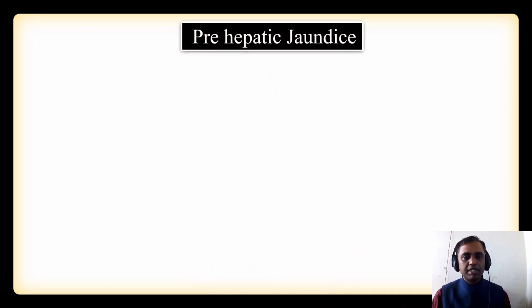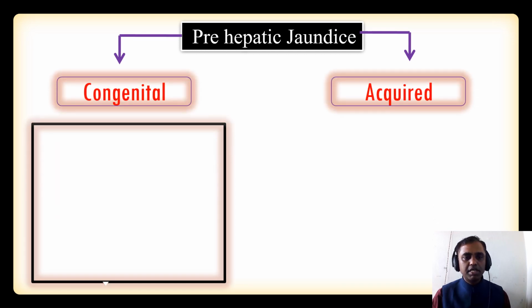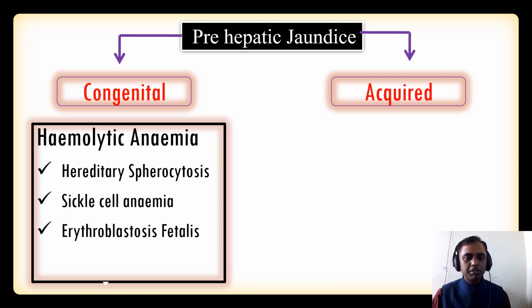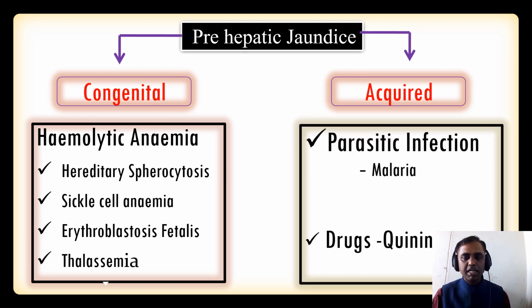Let's discuss some of the causes. The causes will be congenital causes and acquired causes. Congenital causes are hemolytic anemias, and there are different hemolytic anemias. Here I am mentioning a few: hereditary spherocytosis, sickle cell anemia, erythroblastosis fetalis, and thalassemia. Some acquired conditions are parasitic infection, that is malaria, and some drugs, such as quinine, can produce prehepatic jaundice. So the thing to remember: prehepatic jaundice always produces unconjugated hyperbilirubinemia.